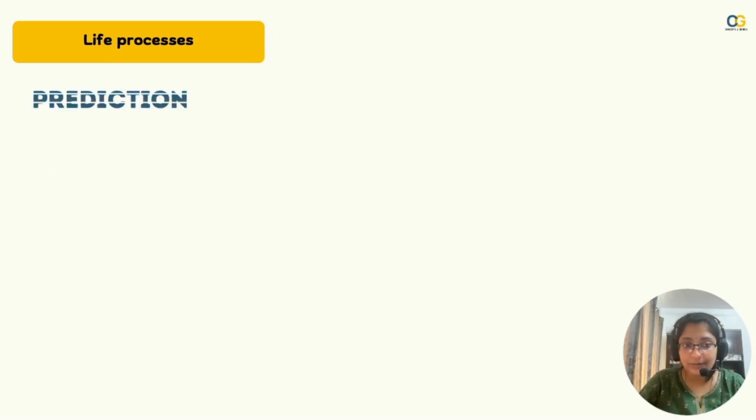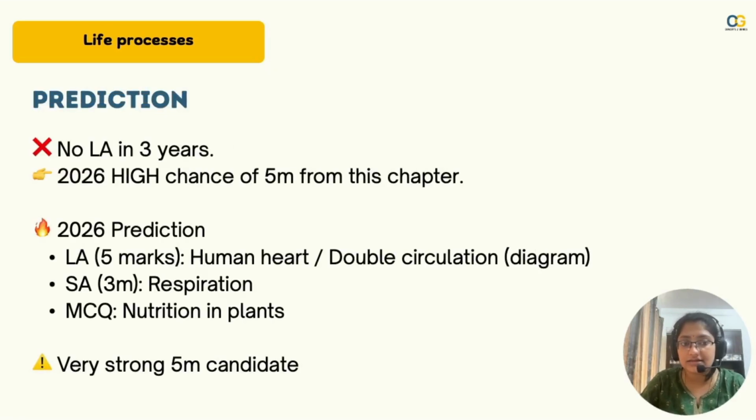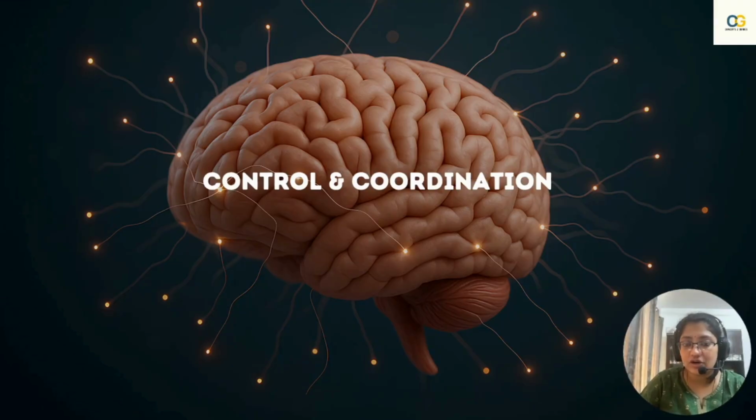Now coming to the prediction, since there was no long answer in the last 3 years, there is a high probability of getting a long answer from this chapter. Either you can get a 5 marker on the human heart, double circulation, everything, or you get a 3 marker on respiration, a 2 marker on circulation, with an MCQ on nutrition in plants. This happens always. Nutrition in plants has an MCQ, but there's a strong chance of getting a 5 mark question from this chapter.